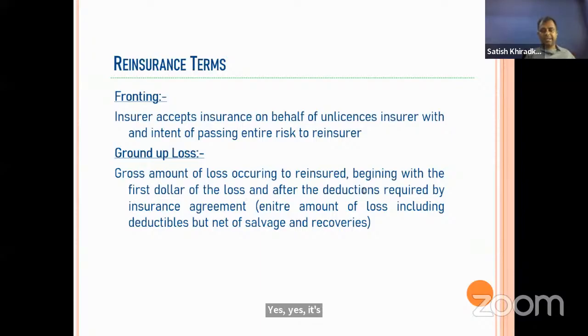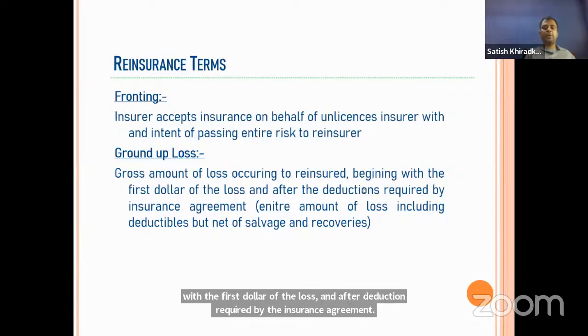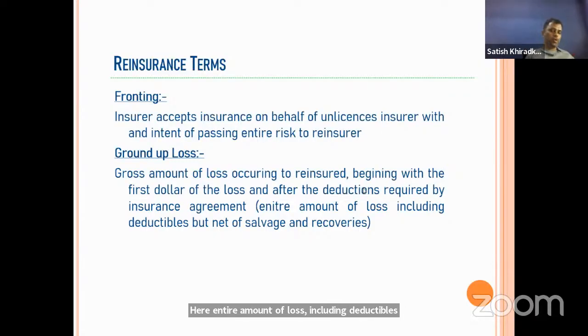Next, fronting I explained. Next is gross loss. Gross amount of loss occurring to the reinsured beginning with the first dollar of the loss and after deduction required by the insurance agreement. Here the entire amount of loss including deductibles but net of salvage and recoveries. So whatever entire amount of loss is there, net of salvage and recoveries, that will be gross loss.